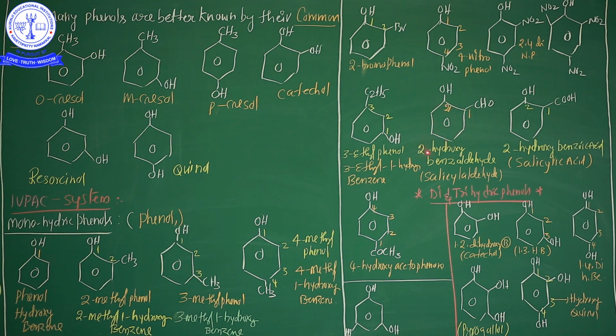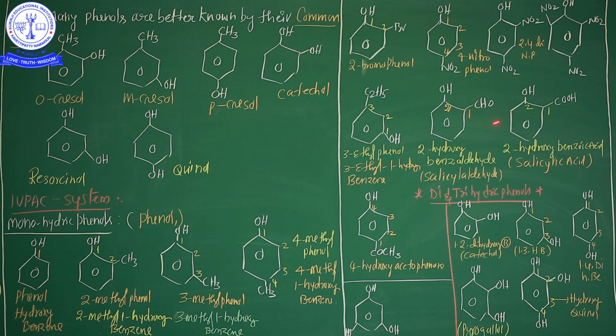Now an important note on IUPAC rules and regulations. If two functional groups are attached to the aromatic ring, the first functional group is considered as the suffix name, the second functional group is considered as a substituent name. In the above cases, only one OH group, only one functional group is there. That's why it's considered only as the suffix name. But here, two functional groups are there. The senior functional group is considered as the suffix name.